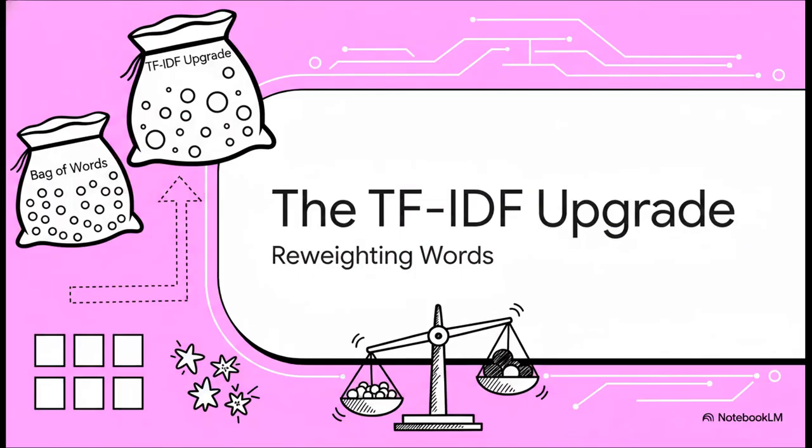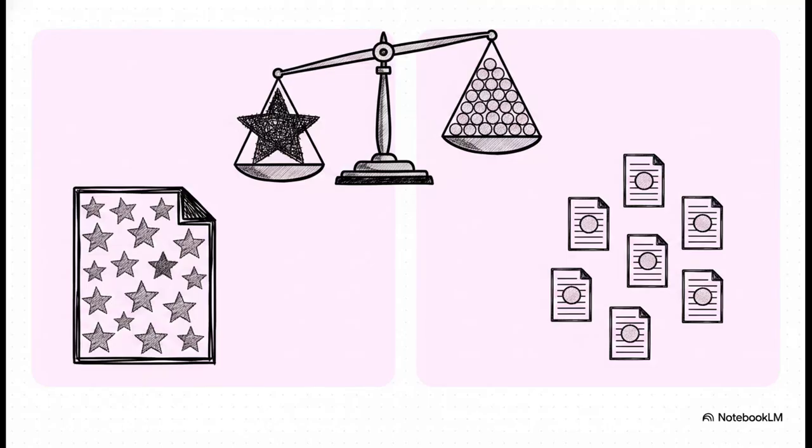Section 3, the TF-IDF upgrade. So raw counting is great, but it has a major flaw. It treats super ubiquitous, totally boring words exactly the same as rare, highly informative words. We definitely need an upgrade. So the crucial point here is understanding the difference between term frequency and document frequency. Term frequency is super simple, just the count of a word in one specific document.